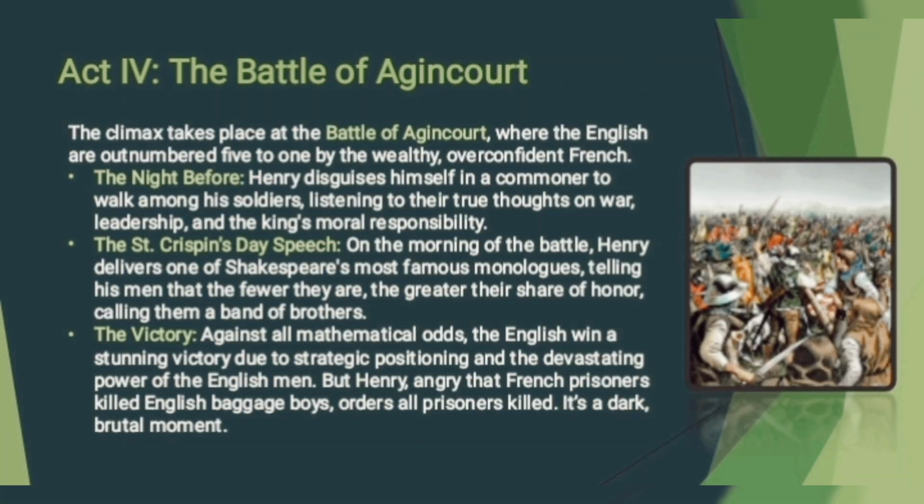Act 4 is about the Battle of Agincourt. The climax takes place at the Battle of Agincourt, where the English are outnumbered 5 to 1 by the wealthy, overconfident French. A night before the battle, Henry disguises himself as a commoner to walk among his soldiers, listening to their true thoughts about the war, leadership, and the king's moral responsibility.